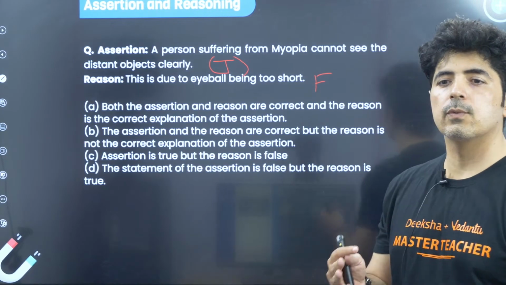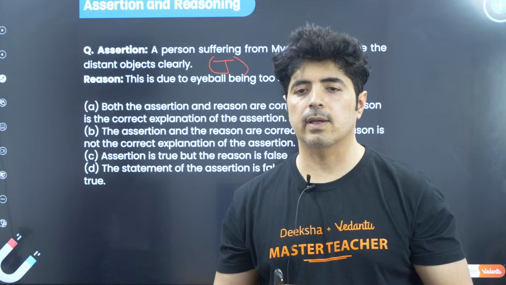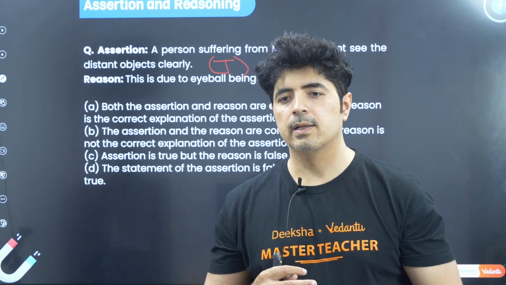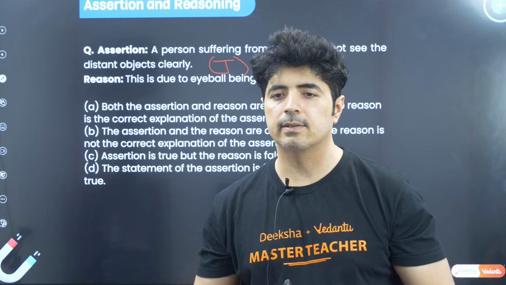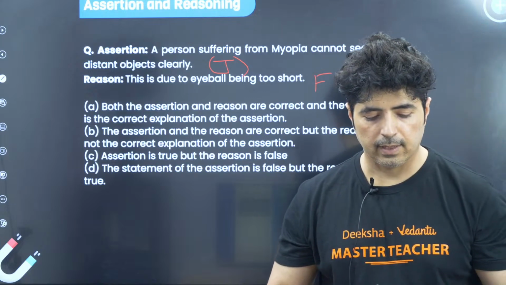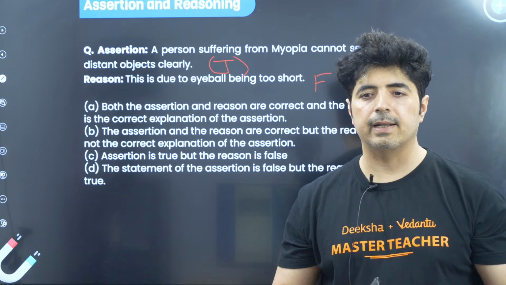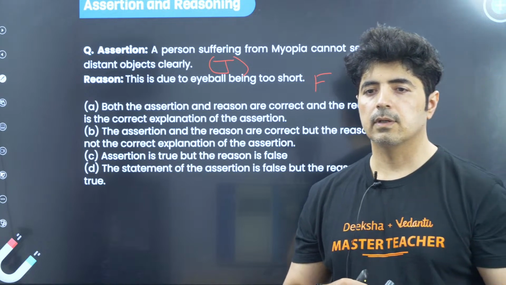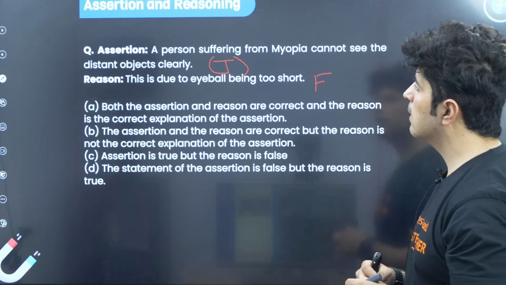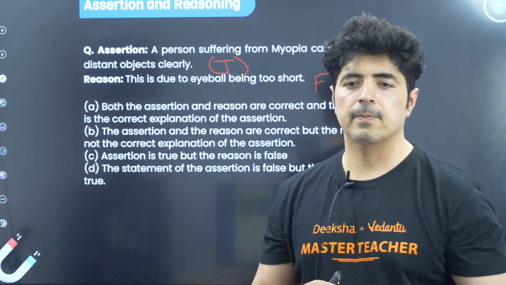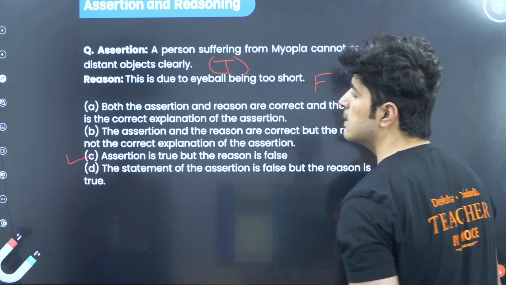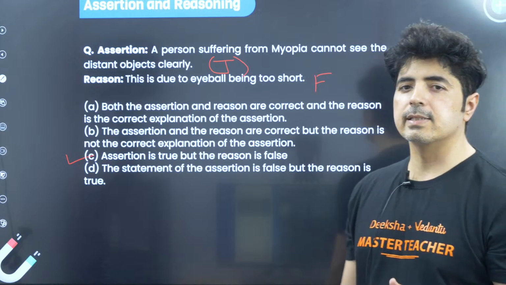These kinds of questions, assertion and reasoning, you will come across. You just have to remember what is what. It's pretty simple, it's not that difficult, guys. Just 3-4 lines and your chapter is done. Yes Netra, it is long. The right answer over here is C: assertion is true, but the reason is false.